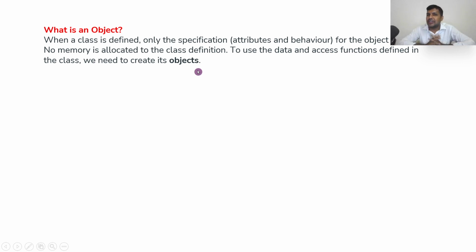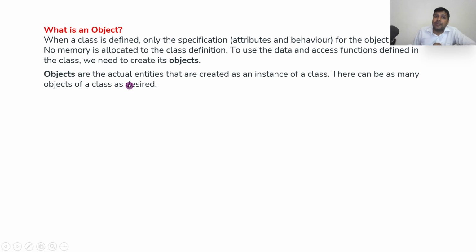So when you declare a class, it will have attributes and behavior, that means data members and methods, but it will not have any memory. To get memory, it is a must to create an object. So a class alone cannot work. If you define only a class, it will not work. For that you have to allocate memory by creating an object. Till now we have seen why we require an object: to create memory.